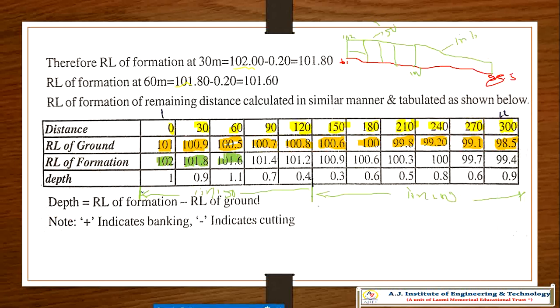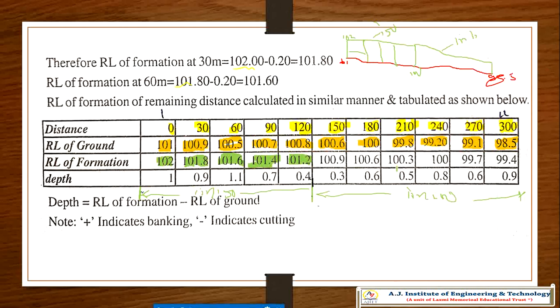Every 0.2 drops: 102 minus 0.2, that is 101.8. 101.8 minus 0.2, so 101.6. From there 101.6 to 101.4, 101.4 to 101.2. So till here 0.2 drops.